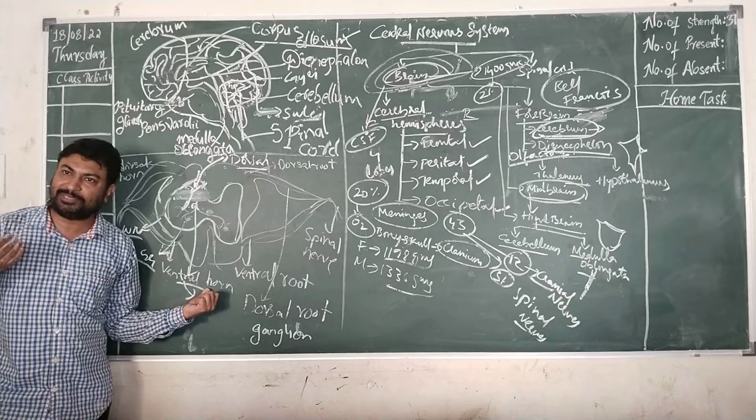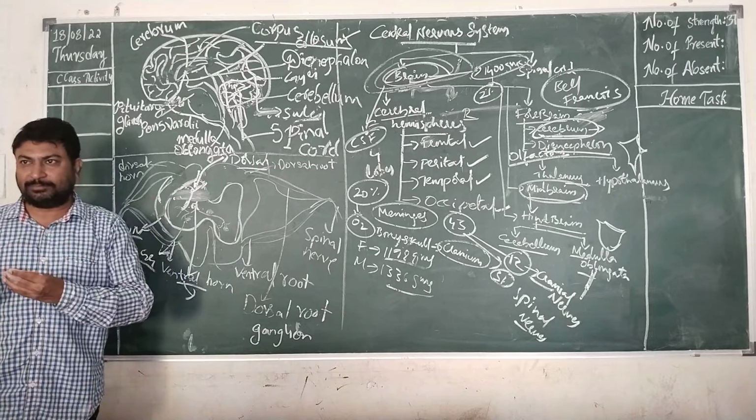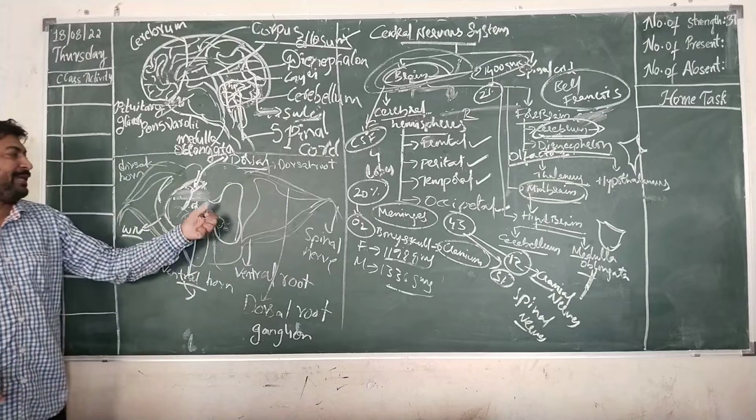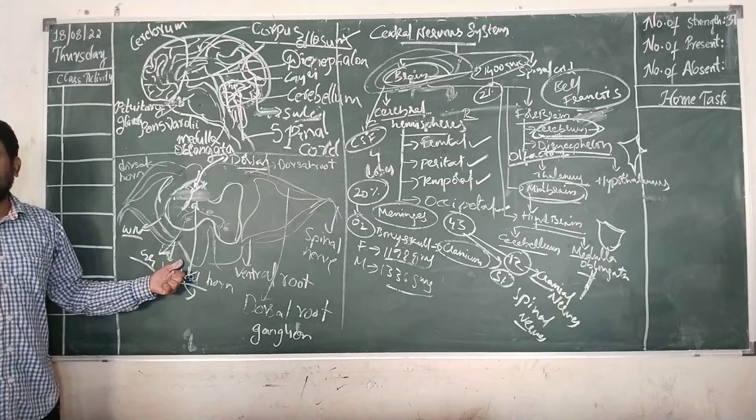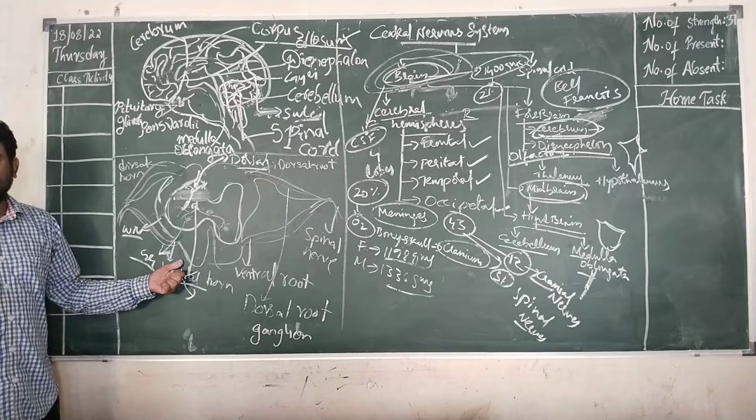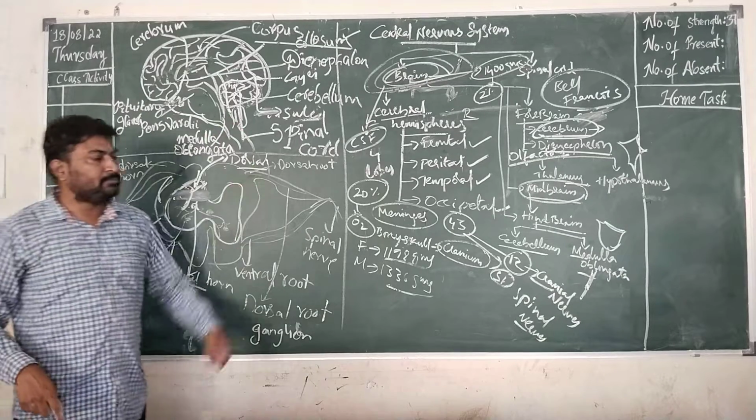Dorsal horn receives the information from the sense organs. That means it is incoming. Incoming information will be taken by dorsal horn. The response will be given by ventral horn. So this is about the spinal cord.